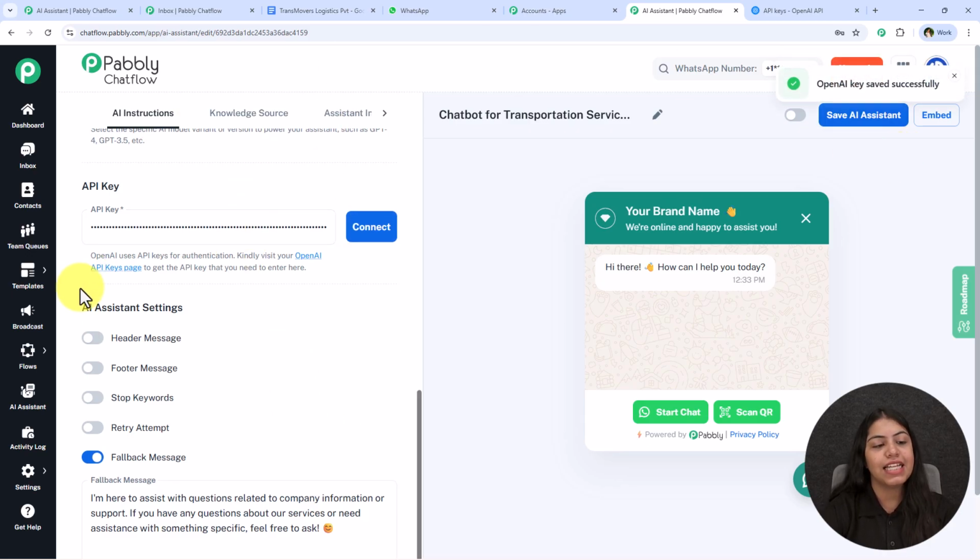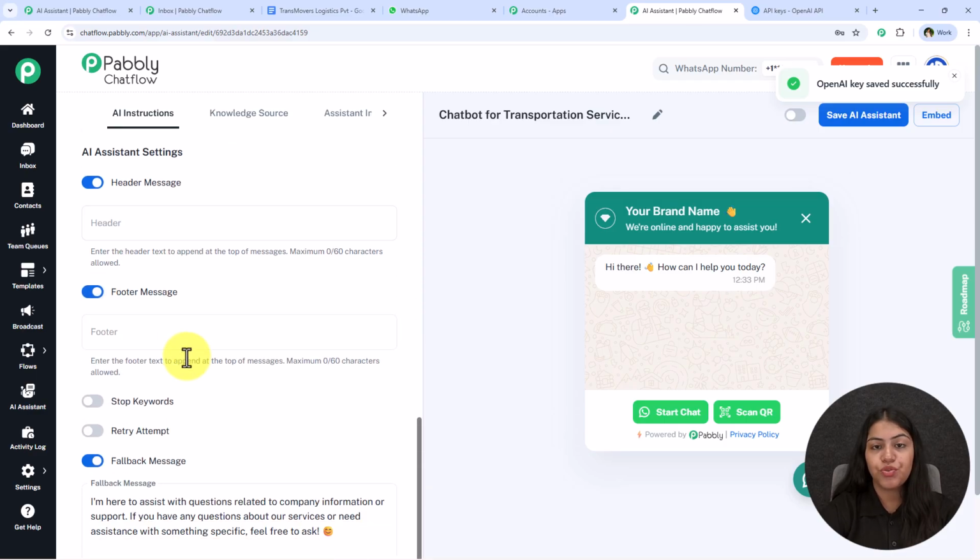After doing this, it is asking me for the assistant settings. So over here you can add the header and the footer message related to your own transportation service business.